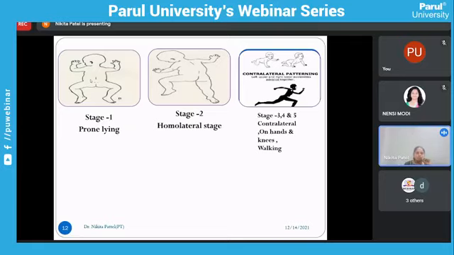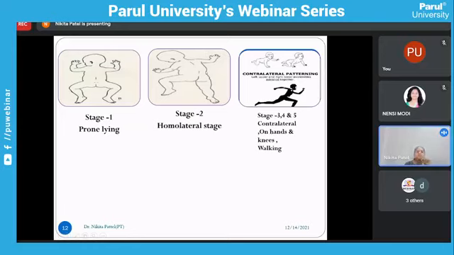In the second stage, the homolateral stage, if you are rotating the head to the right side, the face is on the right side. You can see in this image that the upper extremity of the face side is in flexion, and on the skull side, the upper and lower extremity go into extension.